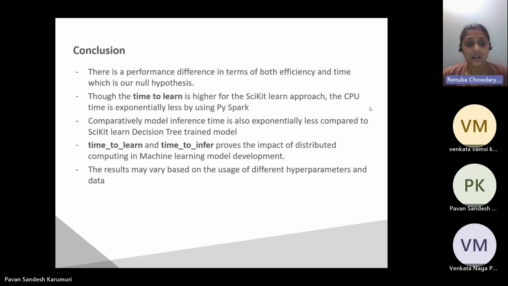Conclusion. Our research confirms the performance advantages of PySpark over scikit-learn for decision tree modeling. PySpark significantly reduced CPU time and inference time. These findings highlight the importance of distributed computing for efficient and accurate ML models, especially with large data sets.